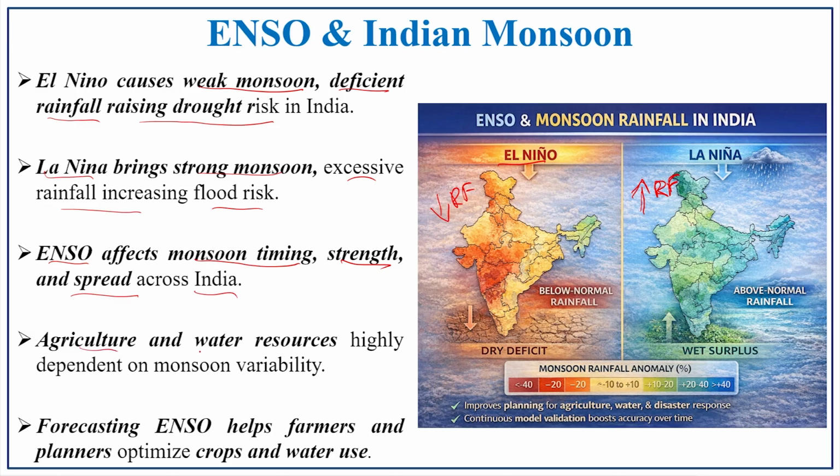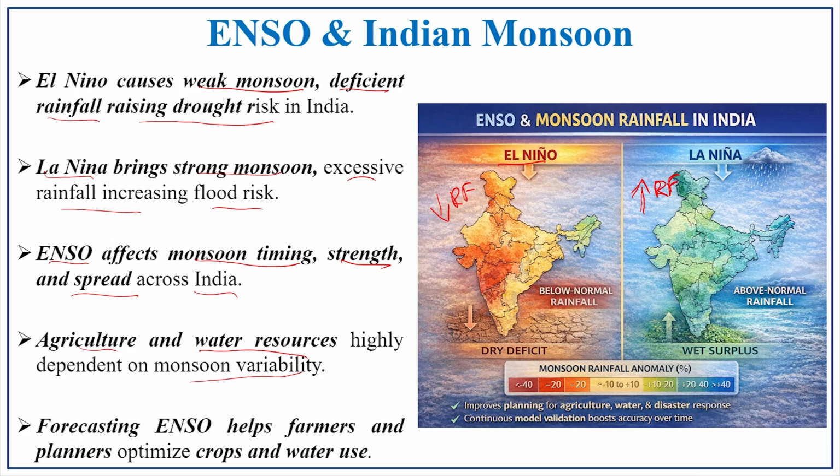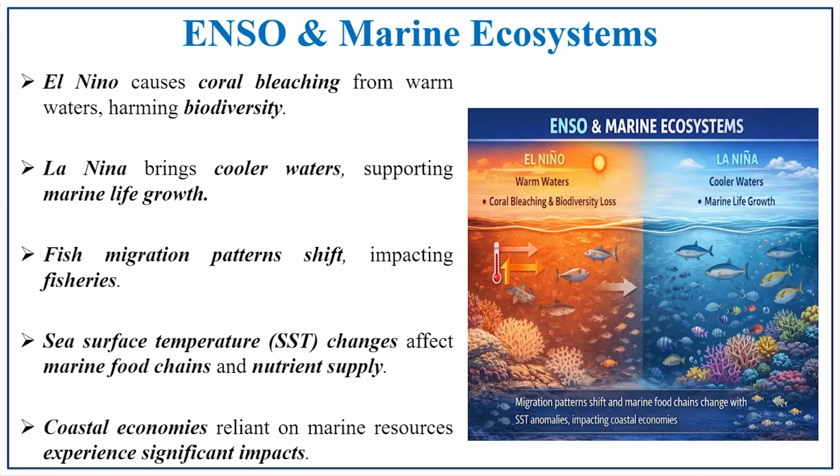The agriculture and water resources are highly dependent on the monsoon variability. So, if there is high rainfall, there will be a favorable condition for agriculture as well as the recharging of water in the Indian subcontinent. If it is not so, there will be a drought situation in the Indian subcontinent. Forecasting ENSO helps the farmer and planner to optimize the crop and water use. So, how far the ENSO pattern will go; if the forecast is done, it will be much supportive for the farmers in India.